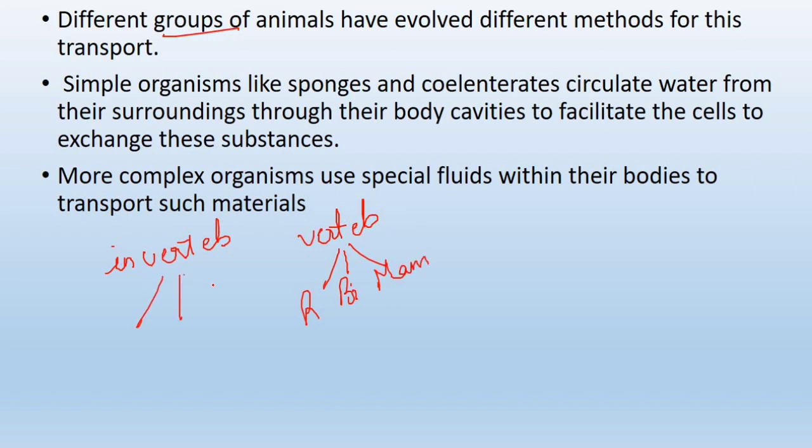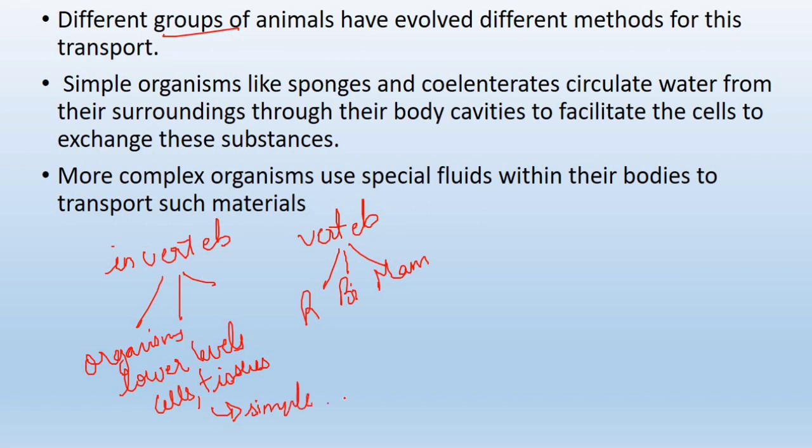And invertebrates are the organisms present at the lower level, which have a lower level of organization. They don't have proper organ systems. They are made up of either cells or tissues, so they have a simple level of cells or tissues. They don't have any complex structures.